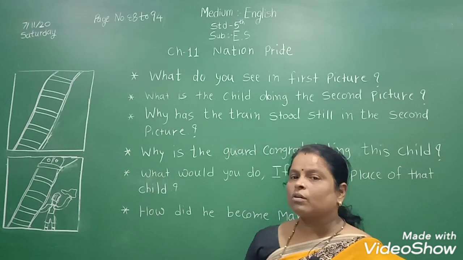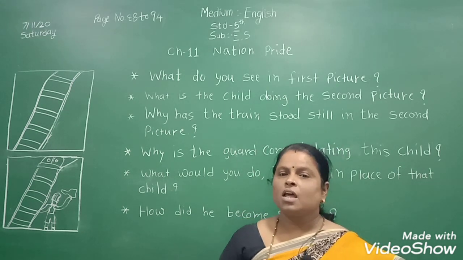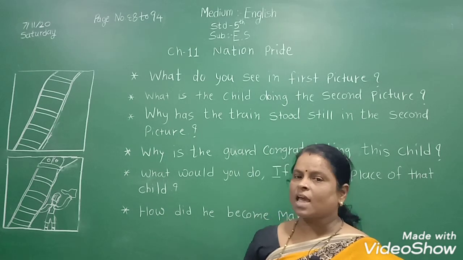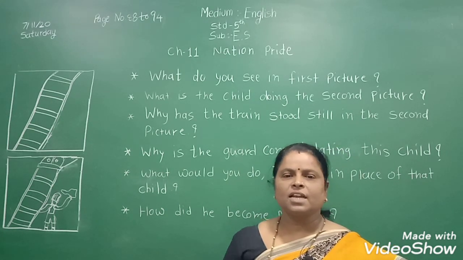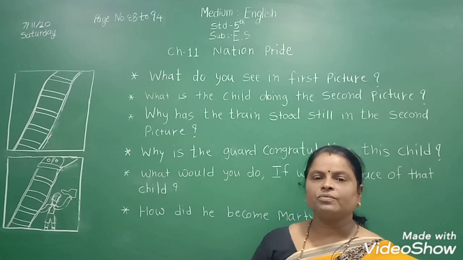Why is the guard congratulating the child? Because he has done good work. He avoided an accident of the train. Avoided the accident of the train.